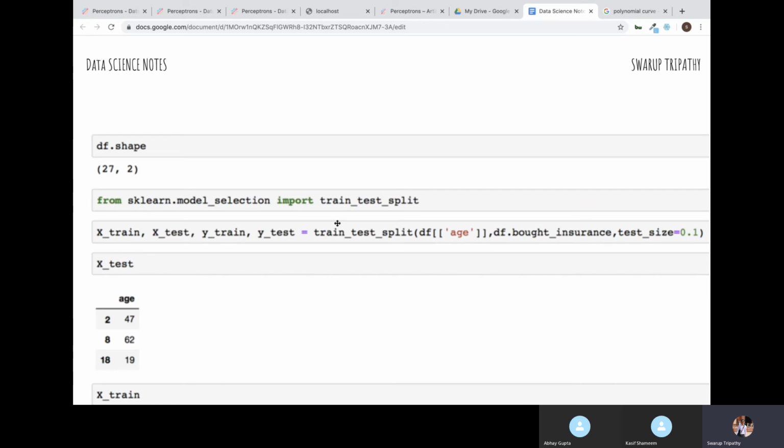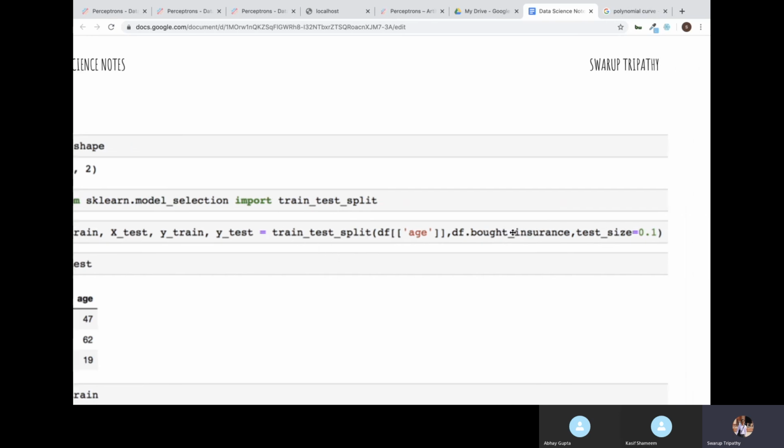Here I'm saying from scikit-learn model selection, which is the package name, to select the models, import train test split. This function will be used to do the split. To this function, we have to pass x and y values. Here I'm passing my x value, that is age. Whatever you pass in train test split as x should always be two dimensional. As I'm passing only one value, I'm using two brackets to make it two dimensional data, and then bought insurance as one dimension. That is our y. Y will always be 1D, but x can have more than one feature, so it takes only 2D. That is how this function is made.